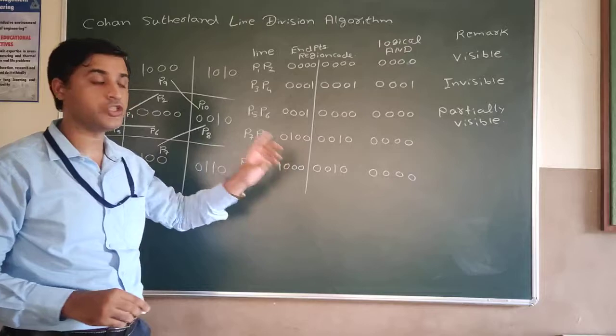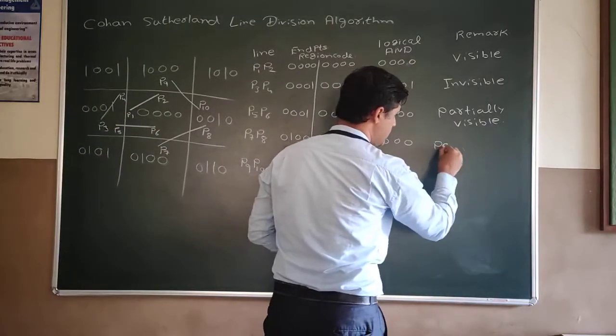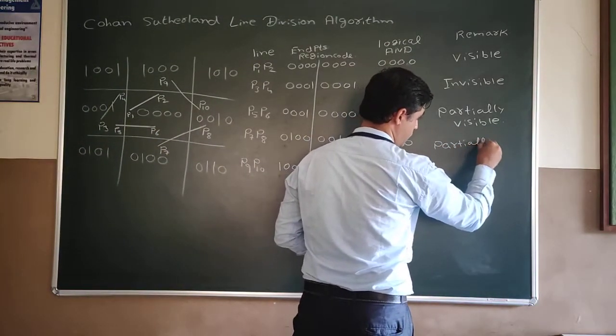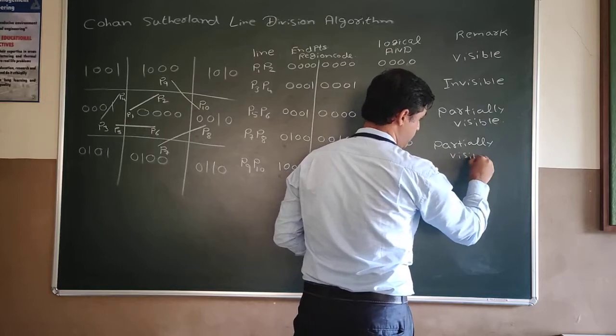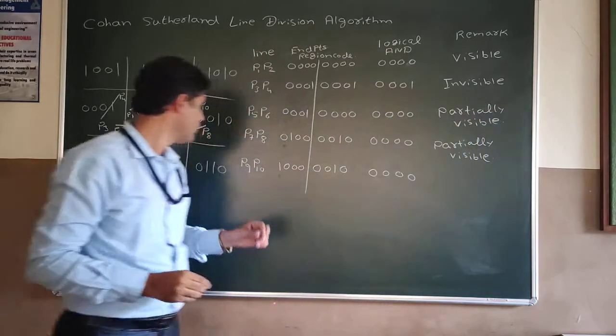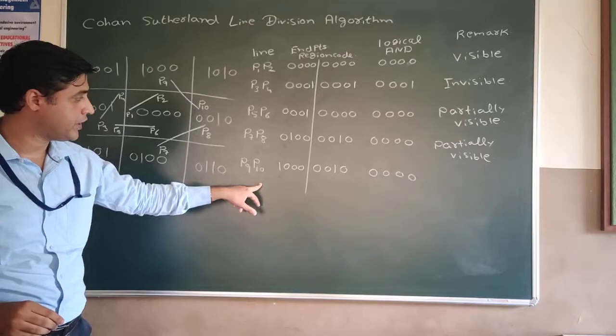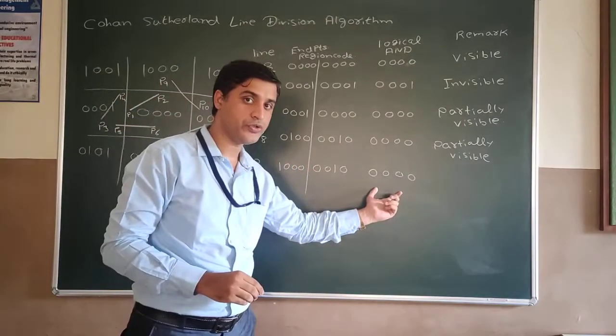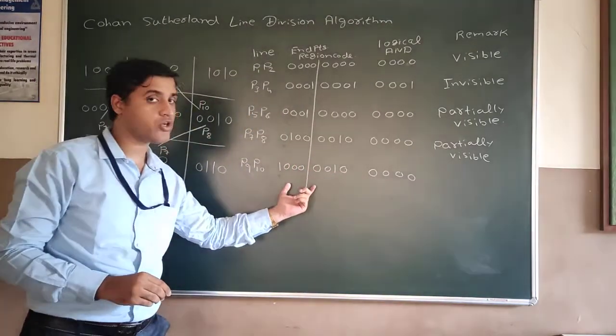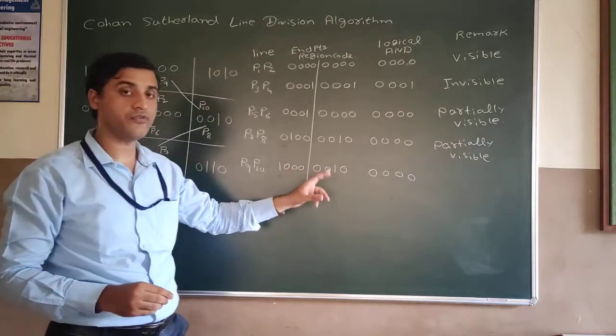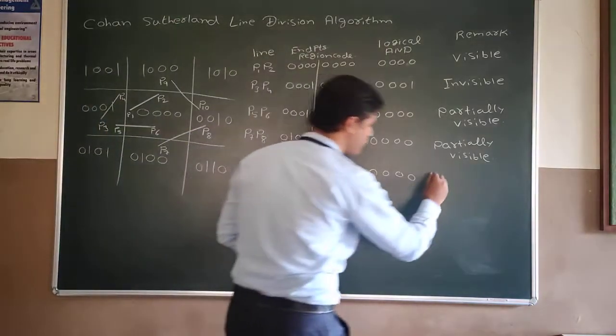So again it falls into category 3, that is partially visible. Similarly for P9 and P10, the logical AND operation is 0000, and the endpoints are not 0000. So again it falls in category 3, that is partially visible.